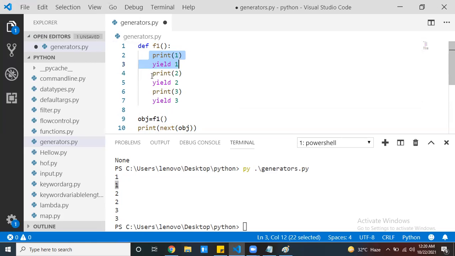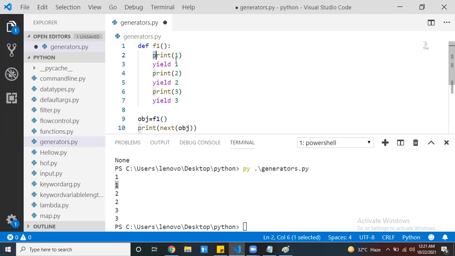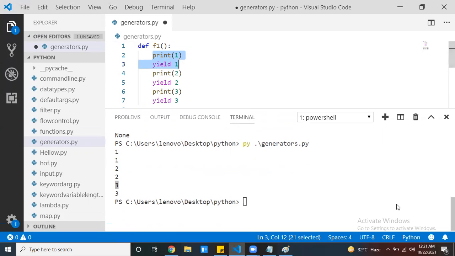If you call next again, the next statement runs till yield, and so on. Whenever next of your generator object is called, only then does the execution start. Otherwise, it waits. That's it. This is the way generator functions work in Python. Thanks for watching.